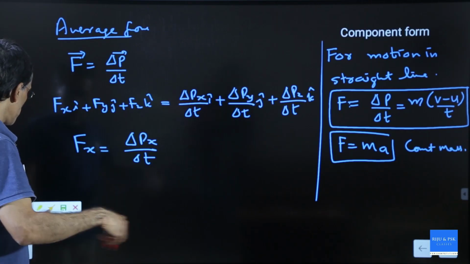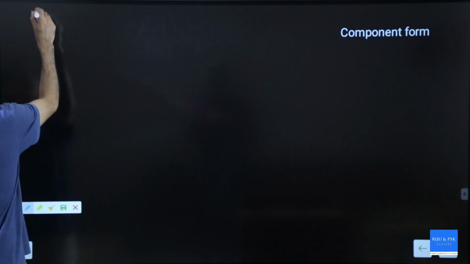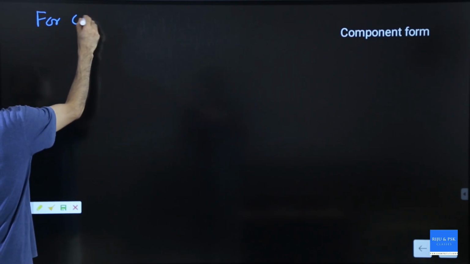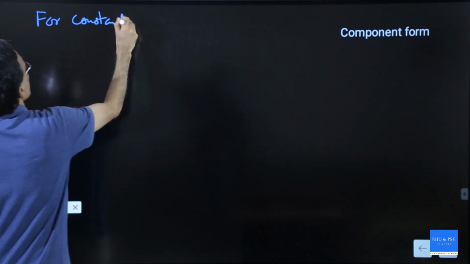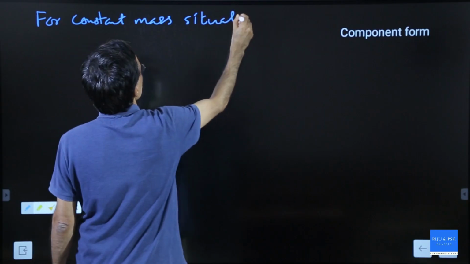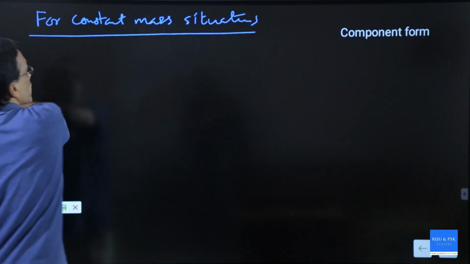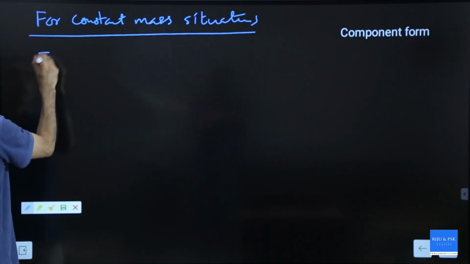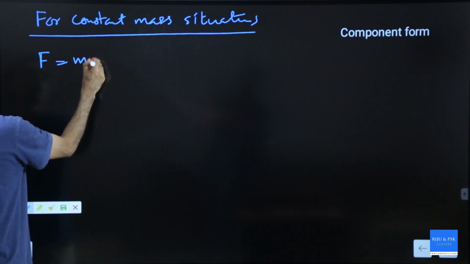Now, more on this. For constant mass situations, see this, F equal to m into a.